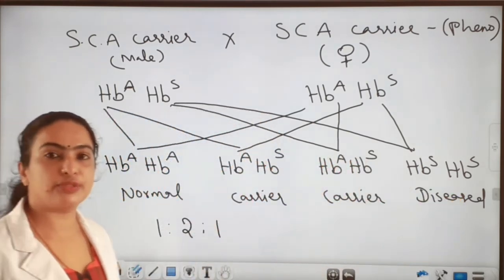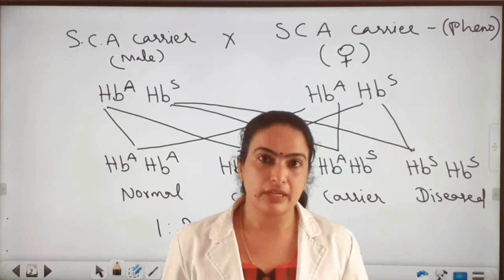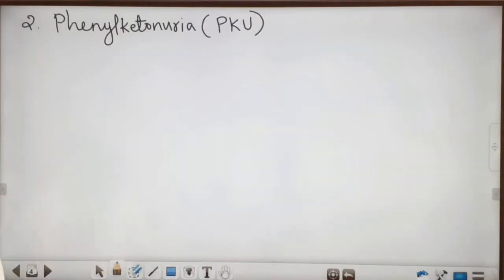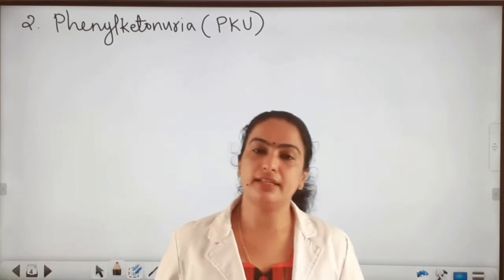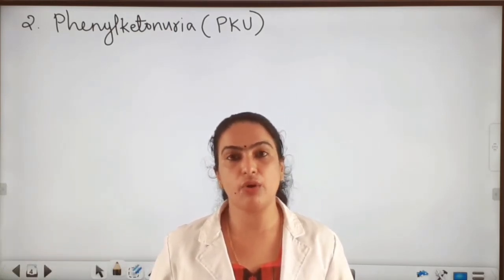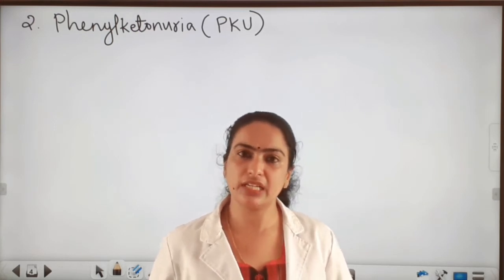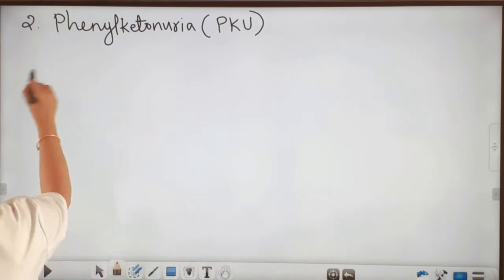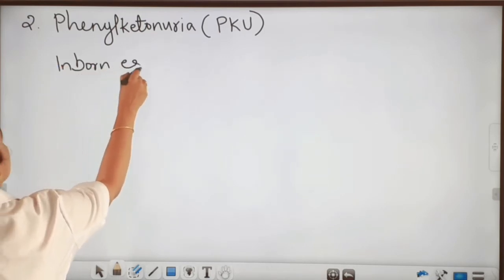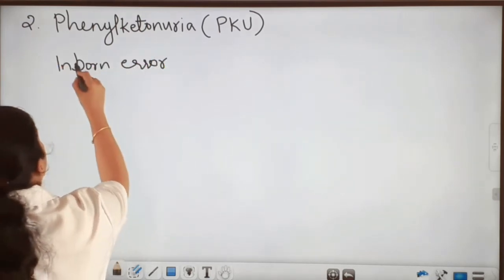Is it clear about sickle cell anemia? Okay. So next we can see the second Mendelian genetic disorder, that is Phenylketonuria or PKU. Actually, this is an inborn error in the metabolism.